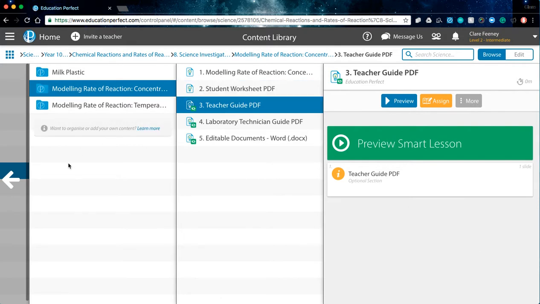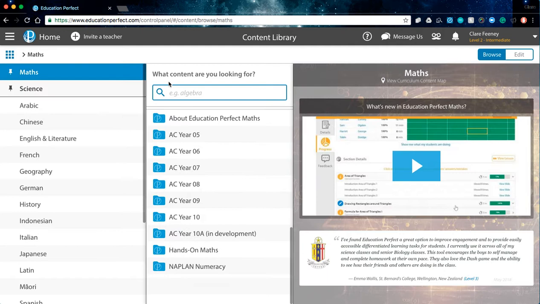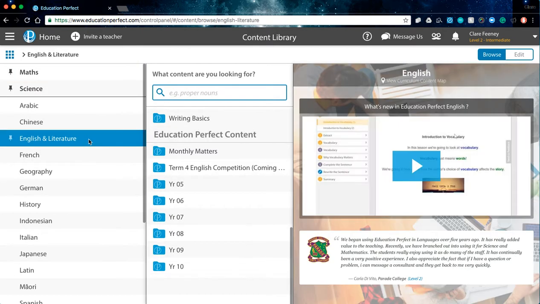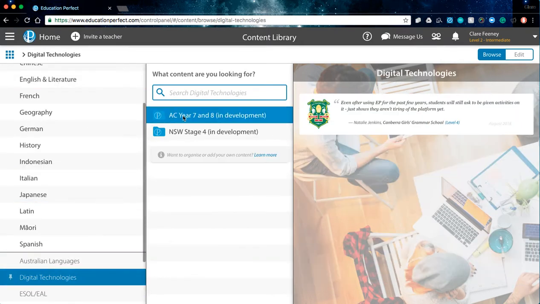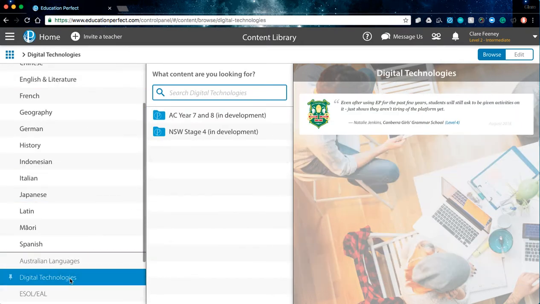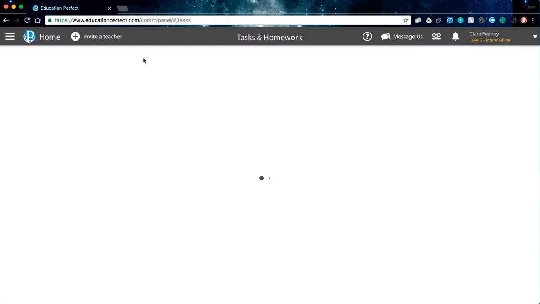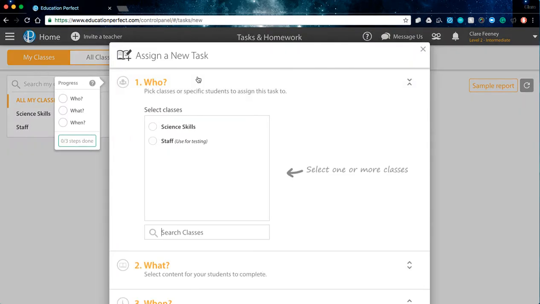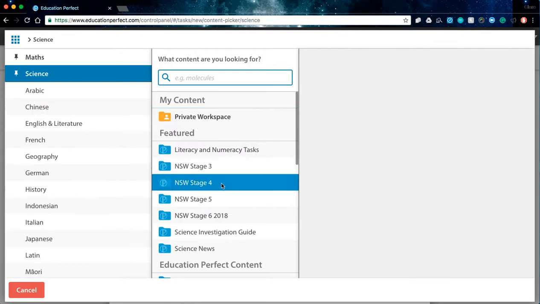So within this, you can see that's just an example using science, but we have resources for maths, geography, English, history, and our languages, of course, as well. And we've started building out our digital technologies as well. So all of these resources can be used as tasks. So teachers can assign a task to their class. They can choose their class, they can choose what they'd like to assign from that library.